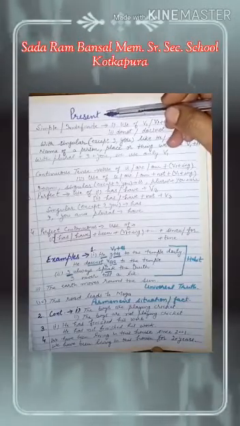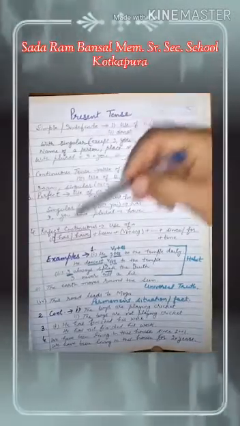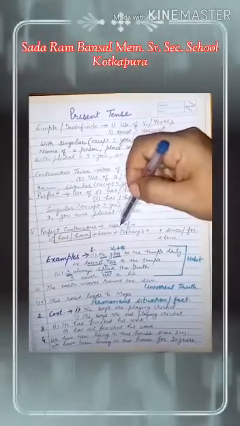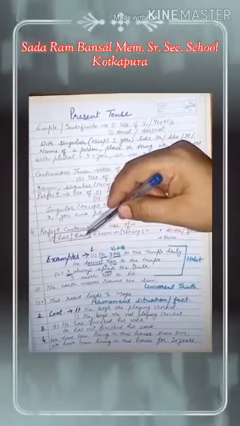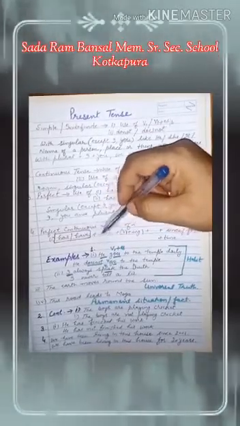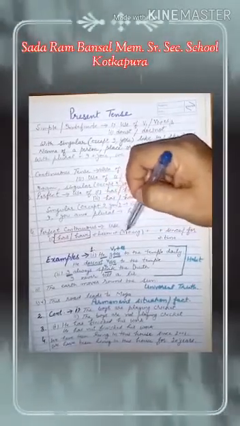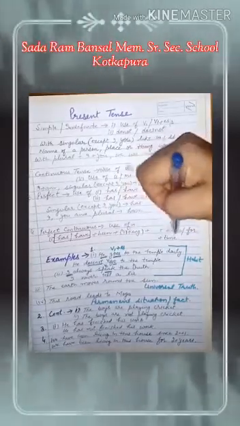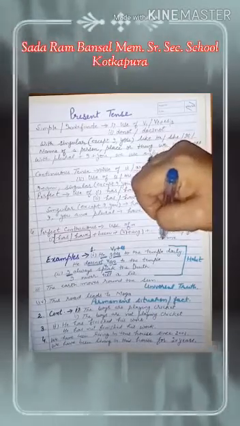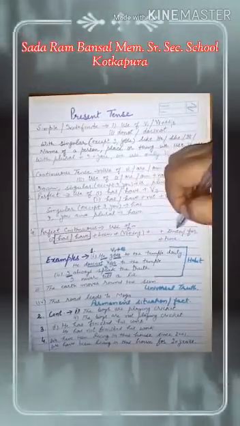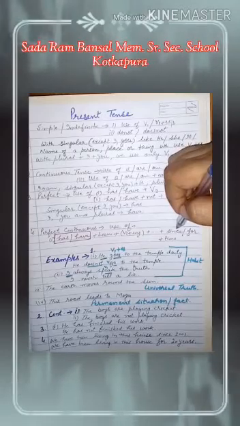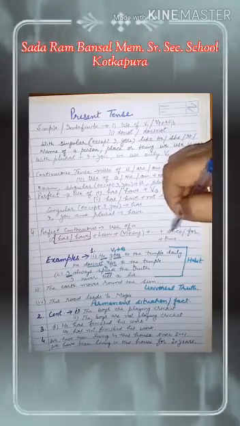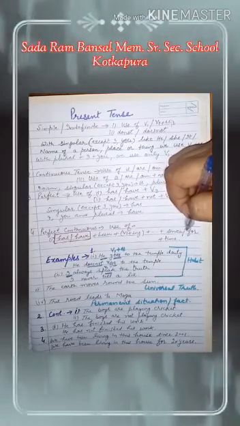Our next subdivision of tense is present perfect continuous tense. Here we use has or have and been and ing with first form of the verb and since or for and time. In my previous episode, I have explained where we use since and where we use for. So accordingly, we use since or for.